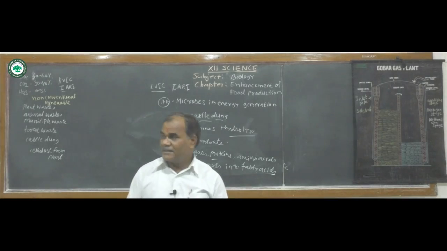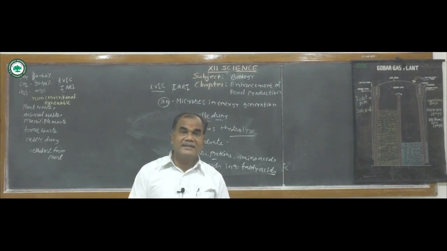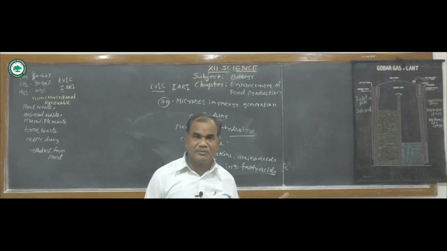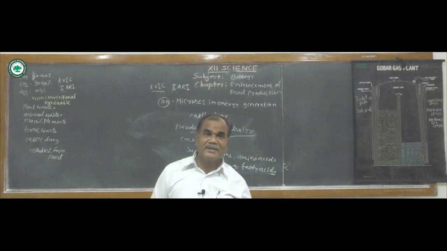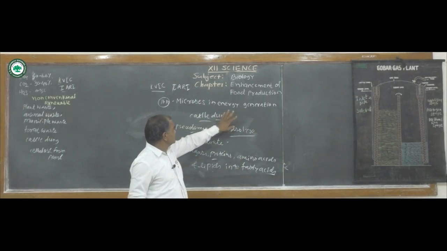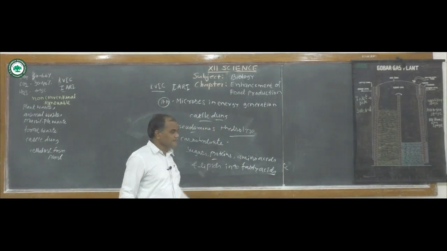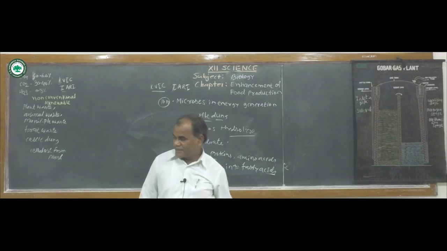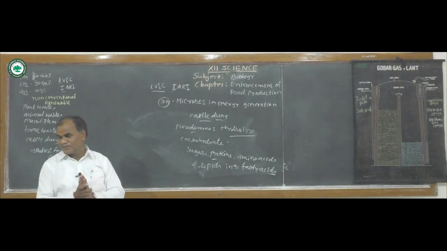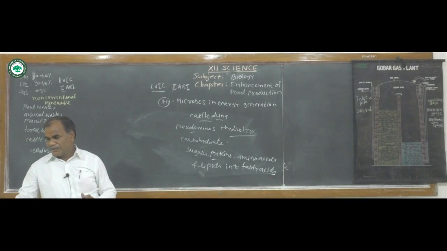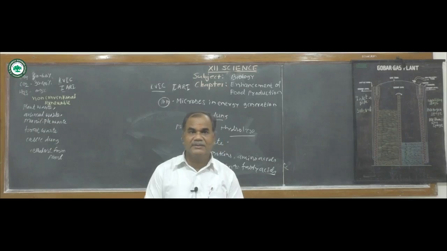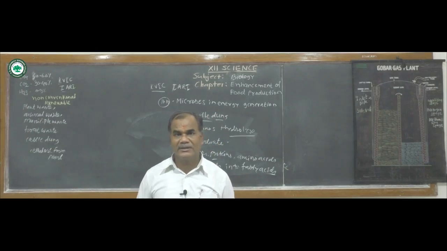With this, the environmental balance can be kept constant by applying this type of gobar gas plant. So today we only saw microbes in energy generation, where cattle dung is used. In the next point we see the role of microbes in biocontrol agents. Next topic, we see the use of microbes in biocontrol agents. Thank you.